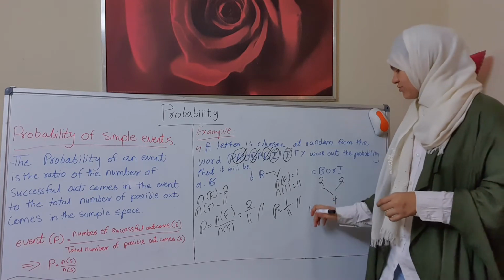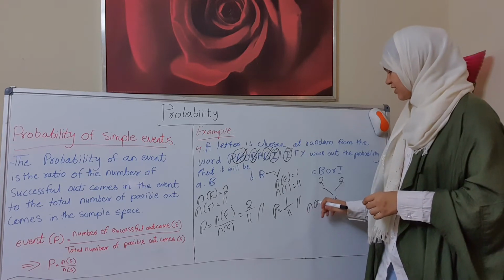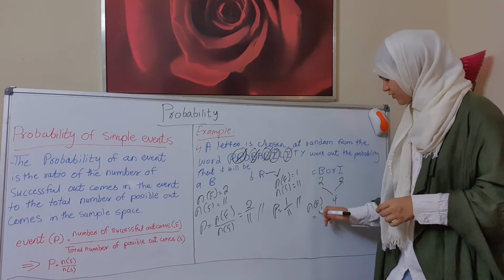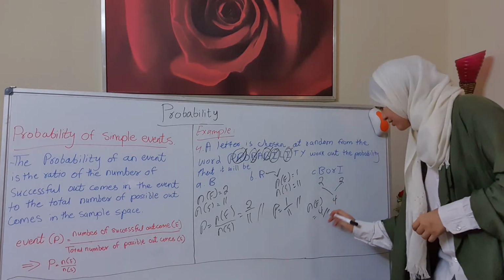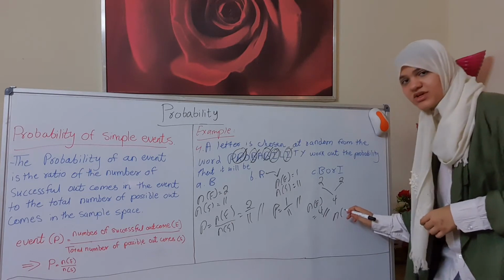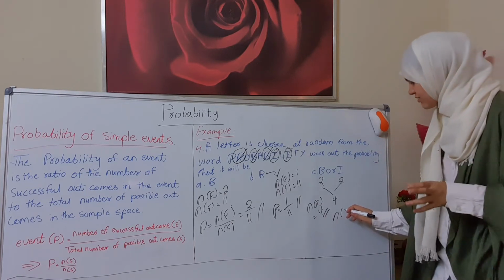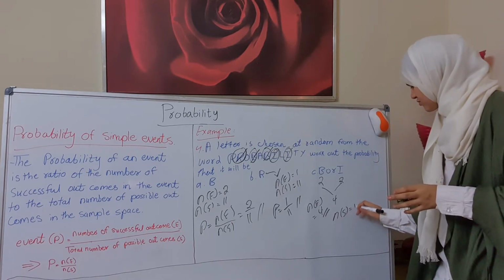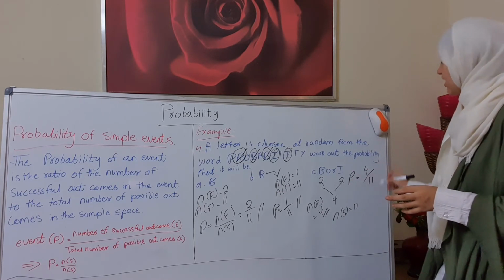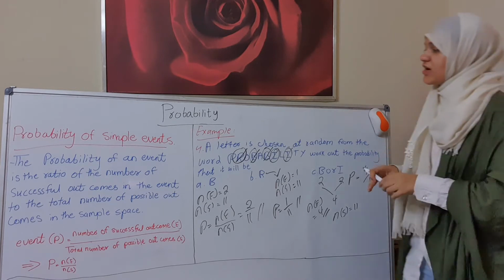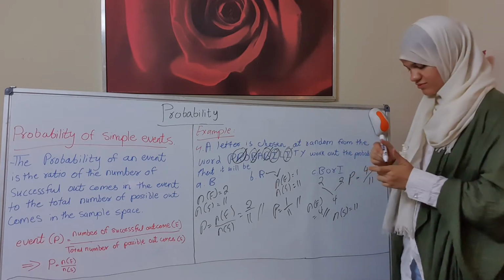So that means the number of successful outcomes is equal to 4, and the total number of possible outcomes is 11. That means P is equal to 4 over 11. Okay, now let's see question number 5.